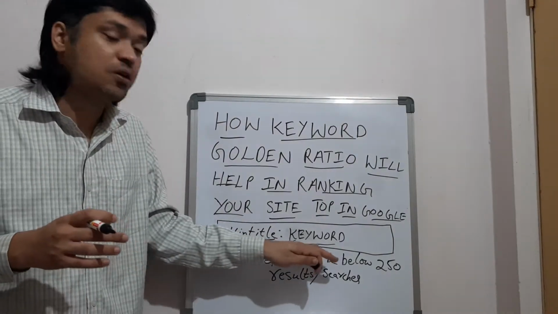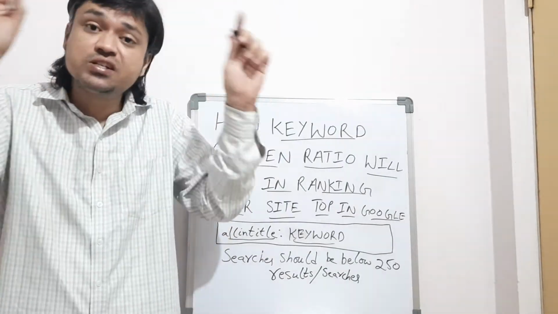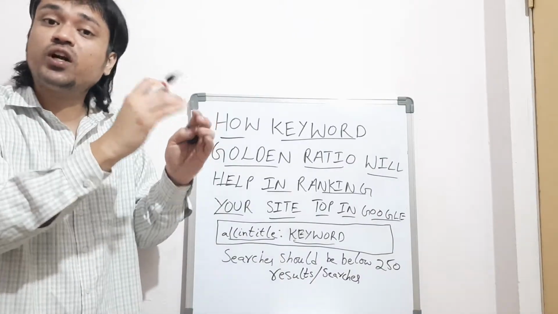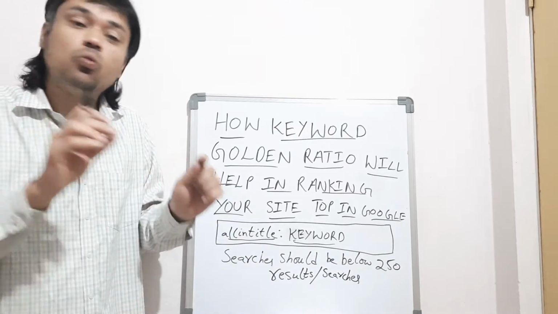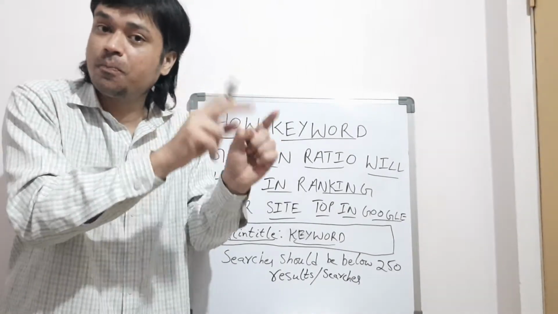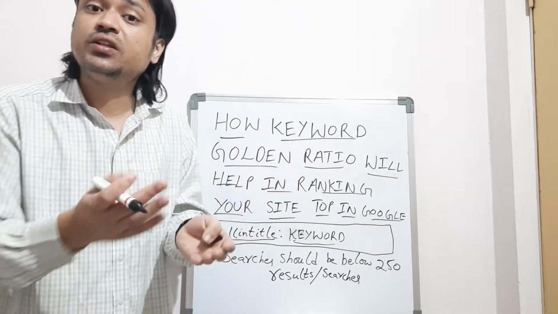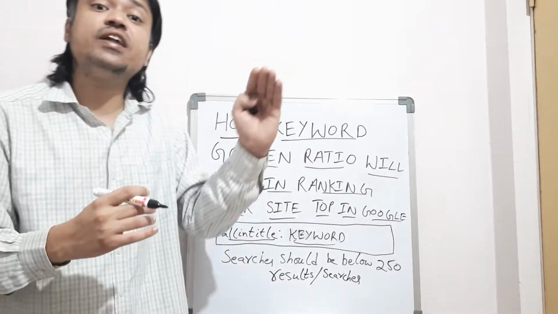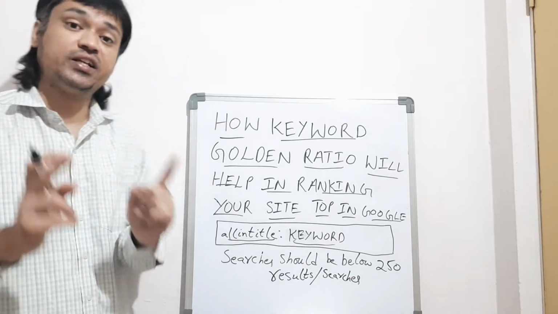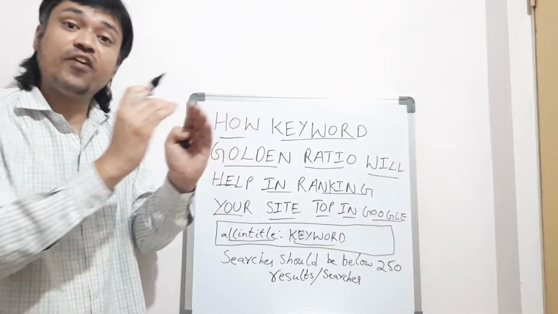Then, whatever result is displayed at the top of Google for allintitle, suppose we take 10 to 15, so that 15 is divided by the searches for that particular keyword, which you can see in the AdWords keyword planner tool. Suppose I already told you there are no searches, it is 0. So what you have to do is the results divided by searches. This is the KGR technique, the keyword golden ratio technique, which is nothing but results divided by searches.